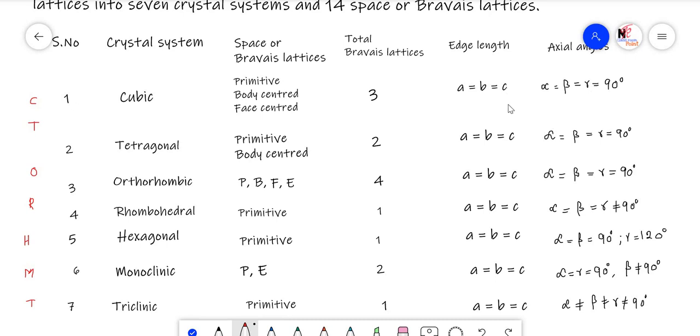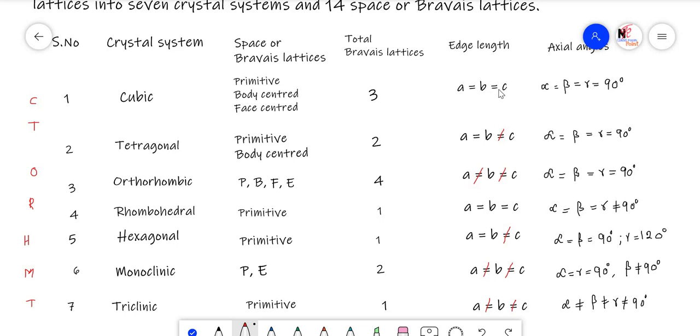As I did here, just write down A equals B equals C in all the cases. First, cubic system: A equals B equals C. Tetragonal, you cancel one from the right-hand side, so A equals B not equals C. Orthorhombic, you cancel both: A not equals B not equals C. Again rhombohedral is the same: A equals B equals C. Hexagonal: A equals B not equals C. Monoclinic: A not equals B not equals C. Triclinic, all are not equal. Even the axial angles also. So this is a way to memorize the edge lengths in the 7 basic crystal systems.